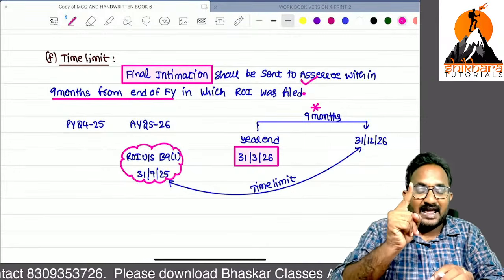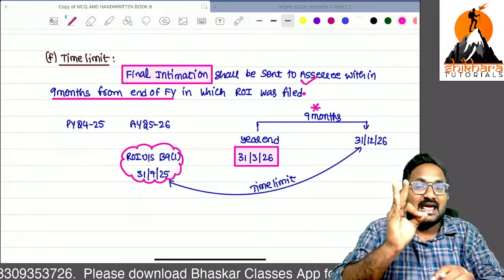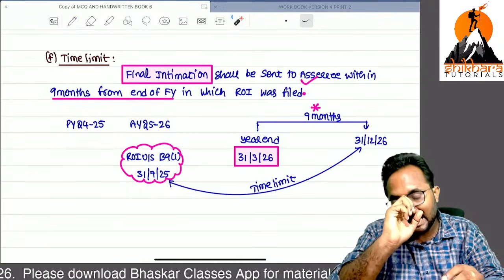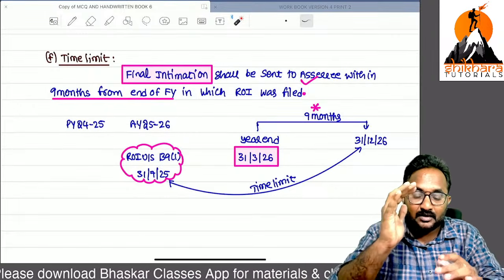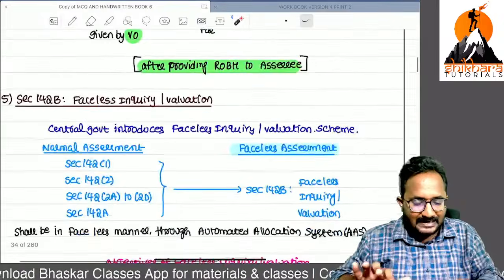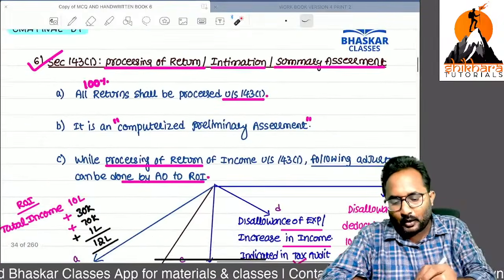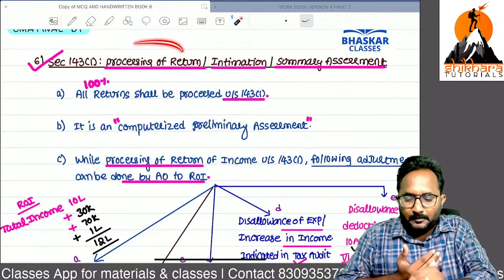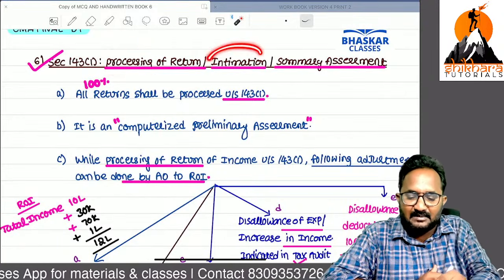Return filed, financial year ending, within 9 months you have to complete the processing and you need to send the final intimation also. Now I will tell you the justification of this name. Why are they given the name processing? Because it is a computerized processing, why are we giving the name intimation?